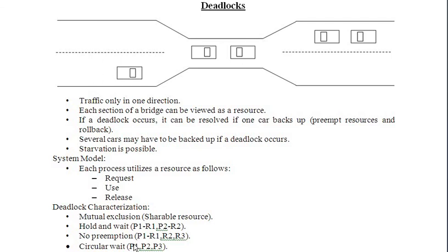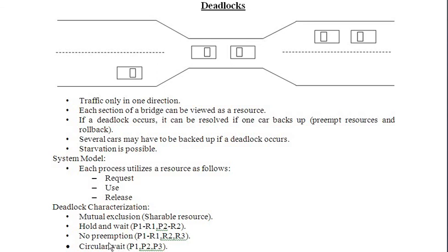The next one is circular wait. Here we can see P1 requires or is waiting for input from P2. P2 is waiting for input from P3, and P3 is waiting for input from P1. This is circular. That means P1 is waiting for P2 to complete, P2 is waiting for P3 to complete, and P3 is waiting for P1 to complete. There is no question that P1 will complete because P3 is waiting for it. P2 will not complete because it is depending on P3, and P1 is depending on P2, and so forth. What will happen is no work will be done. This condition is called circular wait.